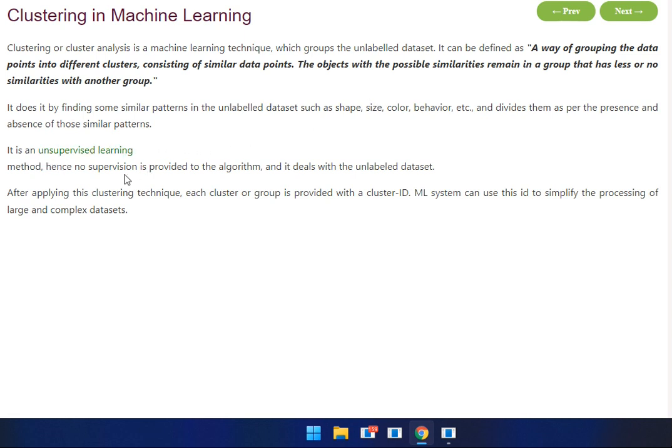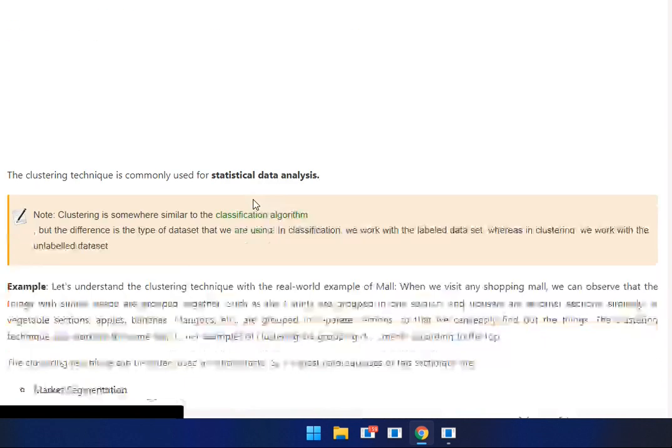It is an unsupervised learning method. No supervision is provided to the algorithm, and it deals with unlabeled datasets. By applying the clustering technique, each cluster or group is provided a cluster ID. An ML system can use this ID to simplify the processing of large and complex datasets.